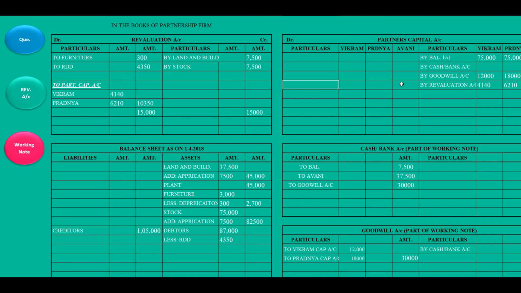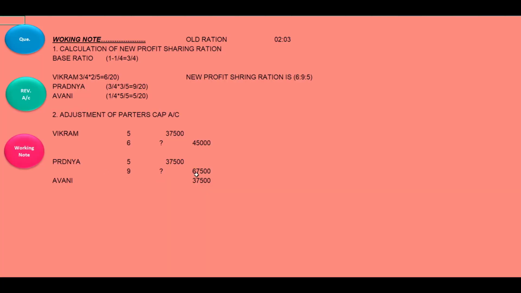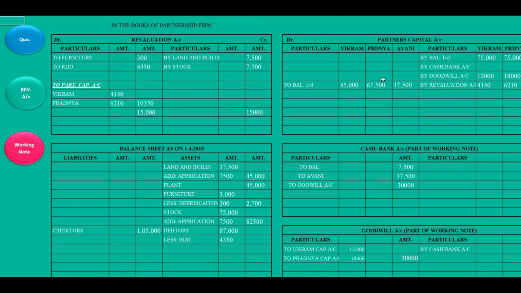I'll write here, to balance, get it down, 45,000 and here 67,500. We'll check this amount, 37,500, 67,500. Okay, 67,500, correct. So what you do, you make the total of this.